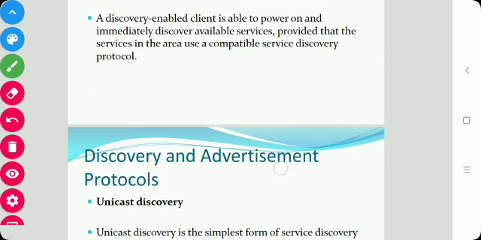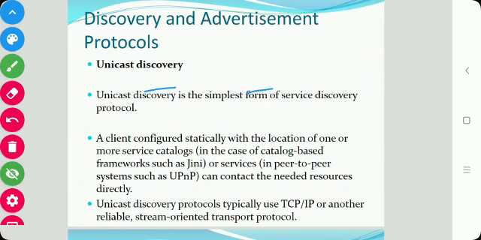Okay, so it consists of unicast and multicast discovery. So what is unicast discovery? Unicast discovery is the simplest form of service discovery protocol. A client is configured statically with the location of one or more service catalogs or services and can contact the needed resources directly. These unicast protocols use TCP/IP or another stream oriented transport protocol. So Jini provides a unicast discovery protocol for interacting with a set of statically configured lookup services.